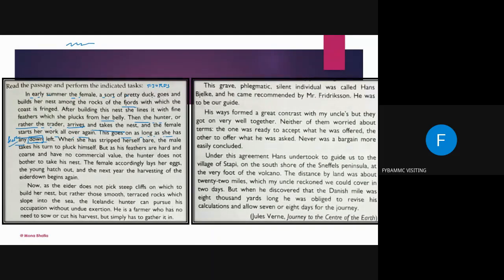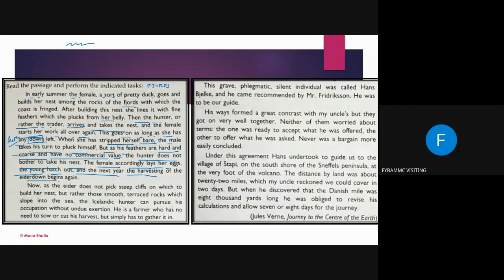When she has stripped herself bare, that means no more feathers are there on her belly, the male takes his turn to pluck himself. But as his feathers are hard and coarse and have no commercial value, the hunter does not bother to take his nest. The female accordingly lays her eggs, the young hatch out, and the next year